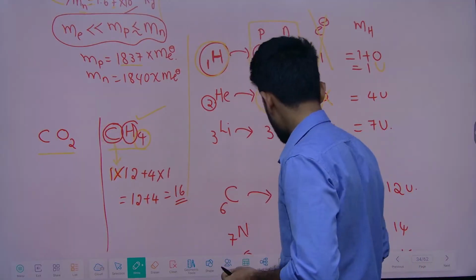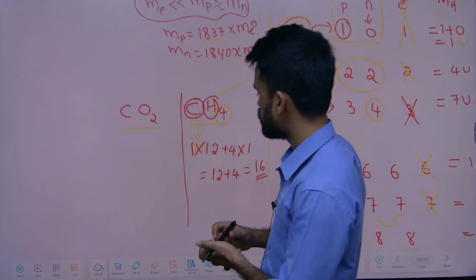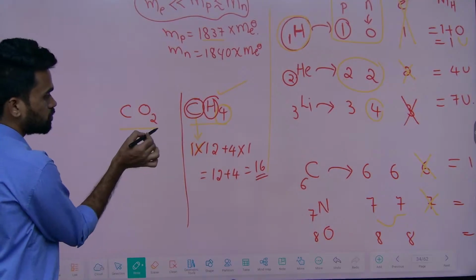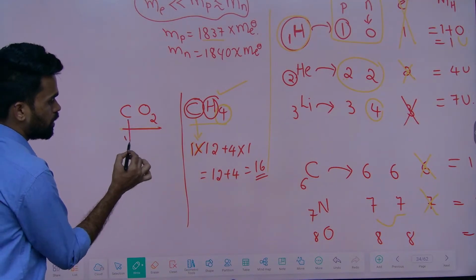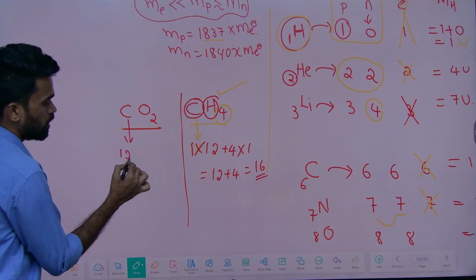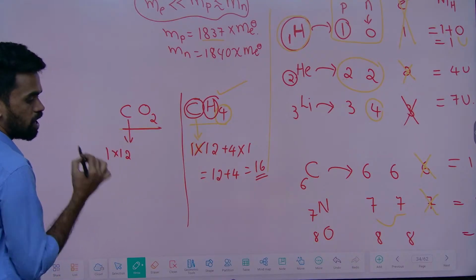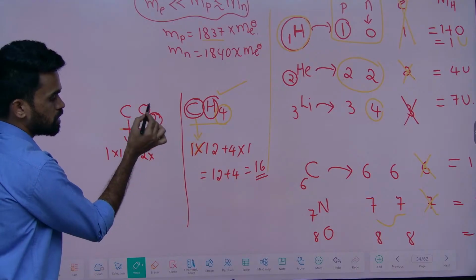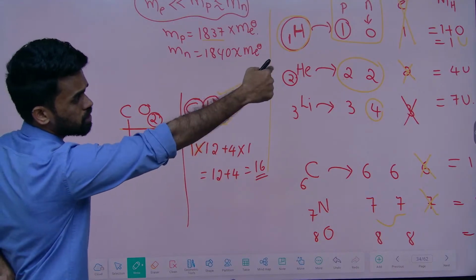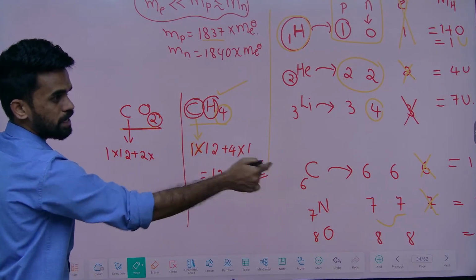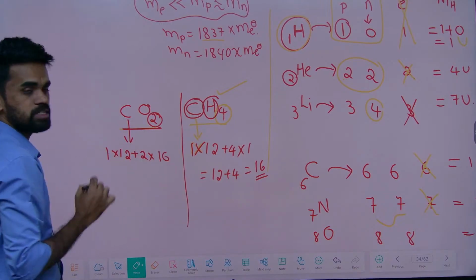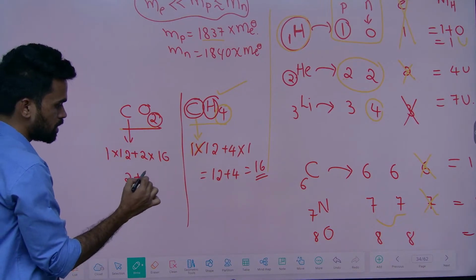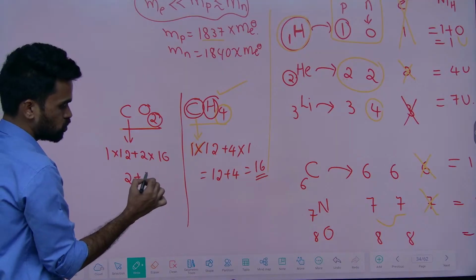Now tell me, for carbon dioxide, how can you solve this question? For carbon, I told you it is 12, and 1 carbon is there. Oxygens, how many are there? 2 are there. So each oxygen atomic mass, how much? I told you 8 plus 8, 16. So 2 into 16 is 32.